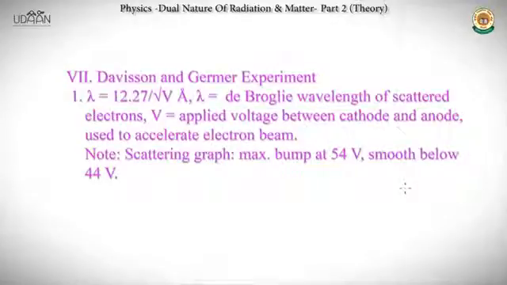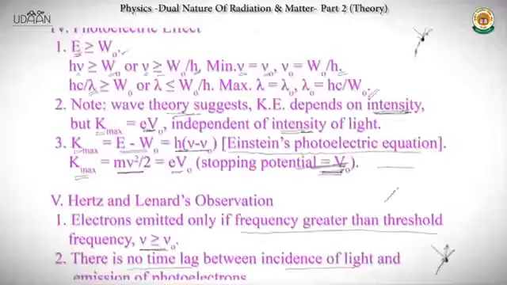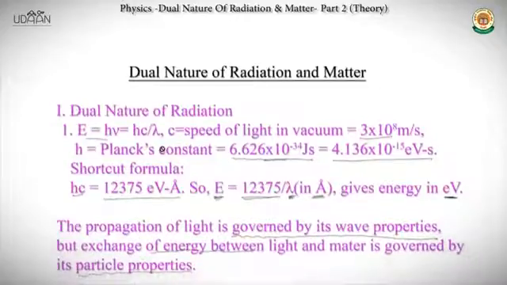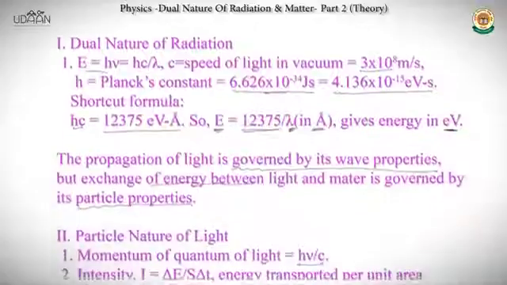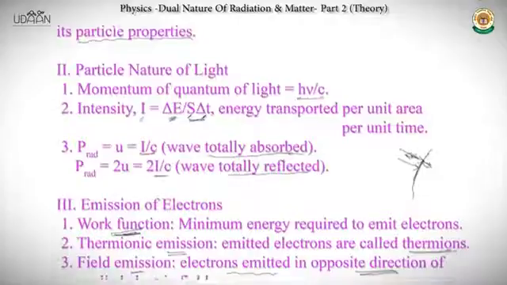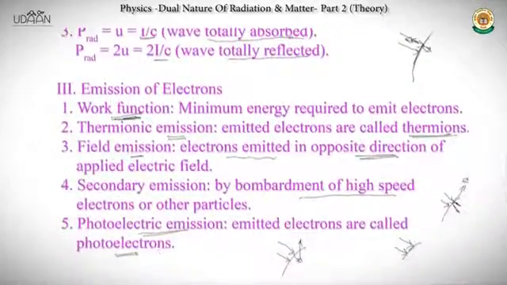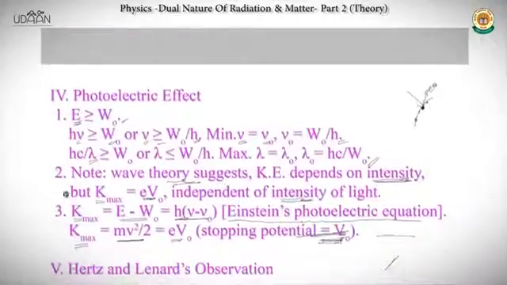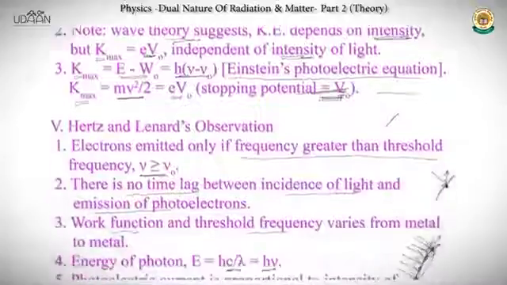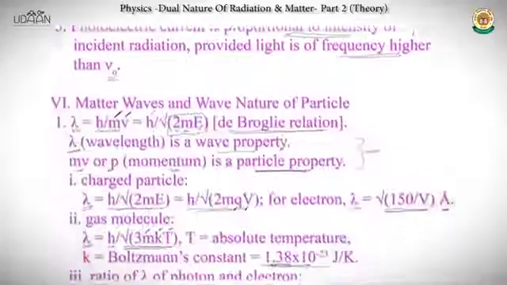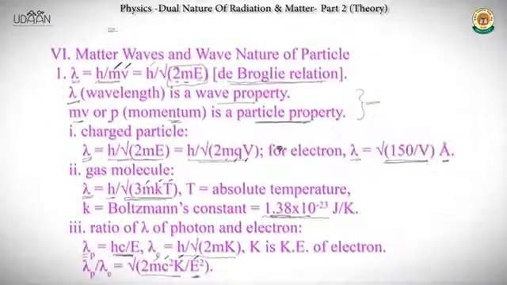Let's just recap from the first page one last time. So there was dual nature of radiation. We learned about a few formulae, particle nature of light, a few more formulae, and some concepts. Emission of electrons: we learned the different types of emissions. Then we went on to the next page where we learned a few formulae of photoelectric effect, and also Hertz and Lenard's observations as to what they observed in the experiment they made, and matter waves and wave nature of particles.